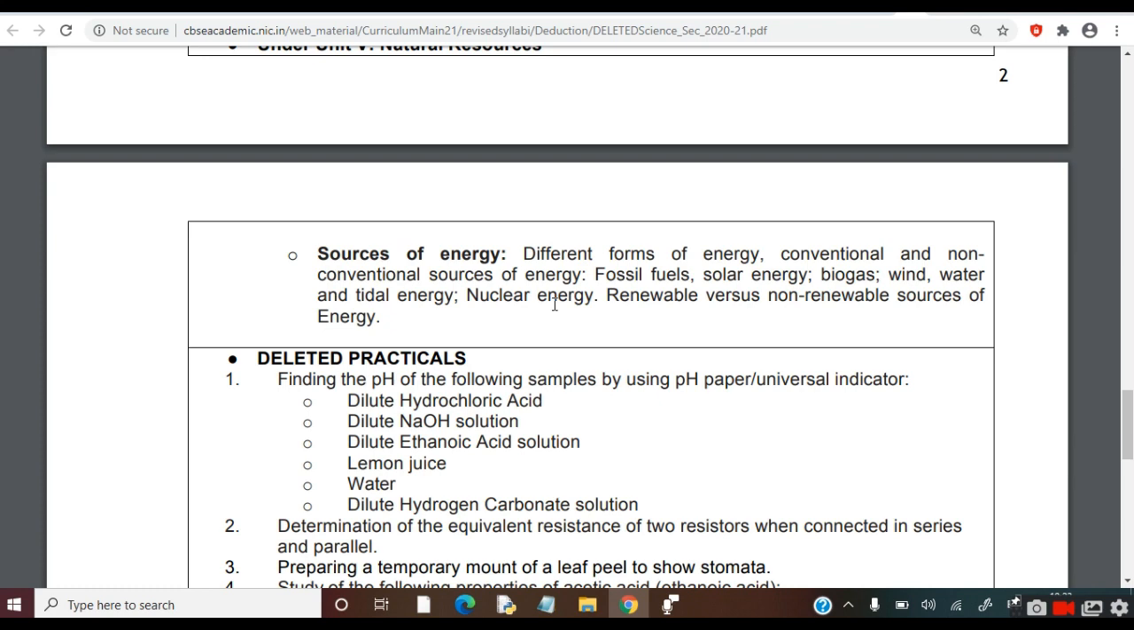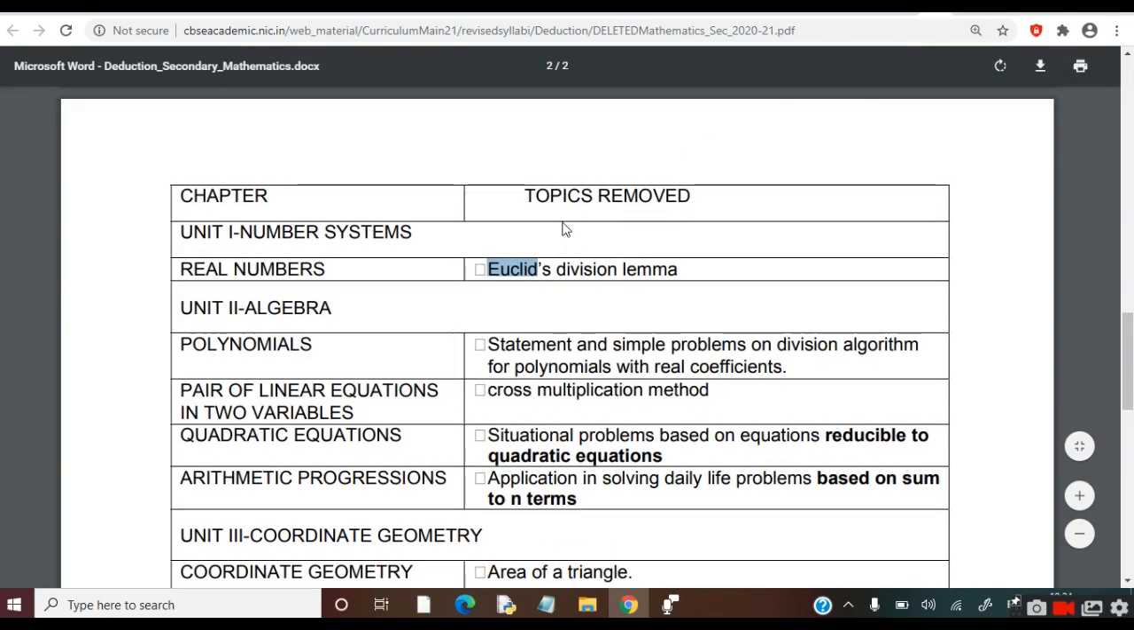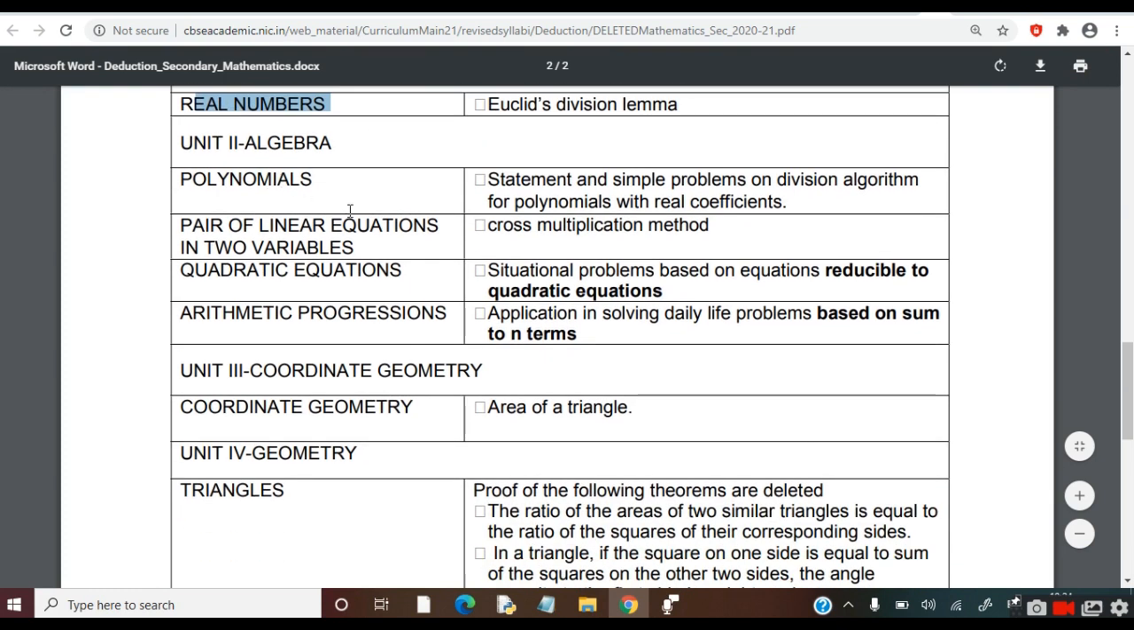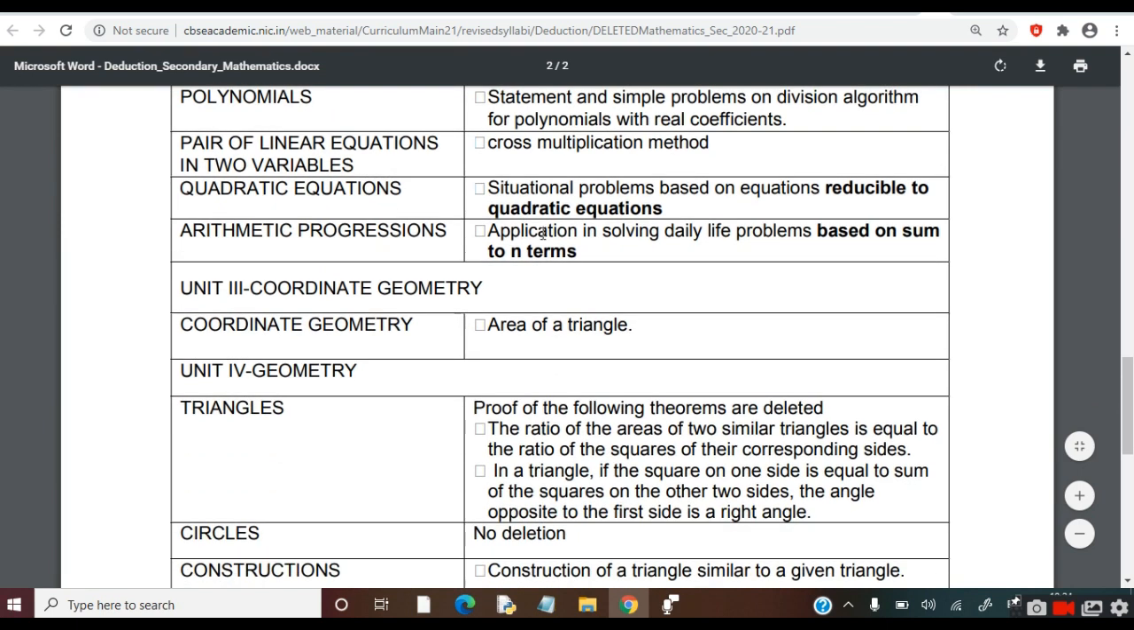So coming to math subject, in maths, first unit, number system. From this, Euclid division, this topic has been removed from real numbers. From unit 2, algebra, chapter polynomials, following topic is deleted, that is division algorithm for polynomials with real coefficients. Next, from linear equations, cross multiplication method is deleted. From quadratic equation, this topic is deleted. From AP, arithmetic progression, this topic is deleted.